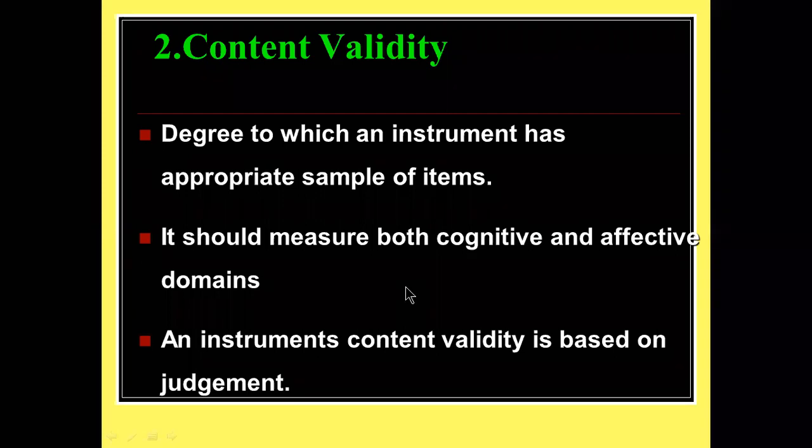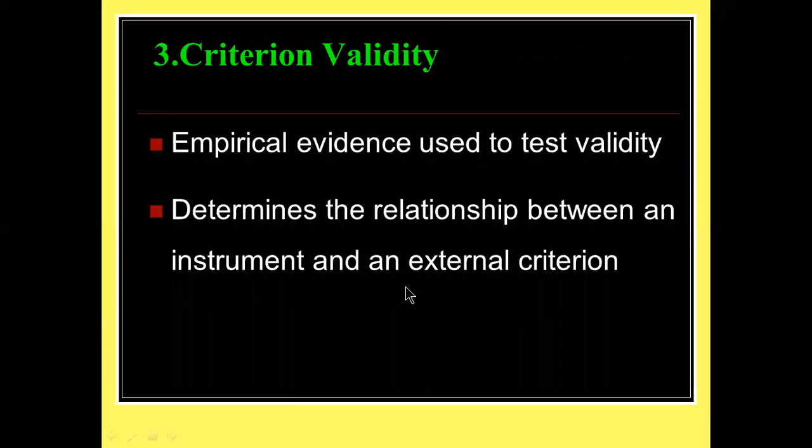Next, we are going to see criterion validity. For example, I have an external criteria. You are submitting an assignment or a tool; if these things are present in the tool, I can say this is a good tool. You are going to buy a mobile phone, so you will have criteria. My mobile phone must have a 128 GB storage and a megapixel camera, or my mobile should support 5G. Like that, you have criteria, and with those criteria you buy a product.